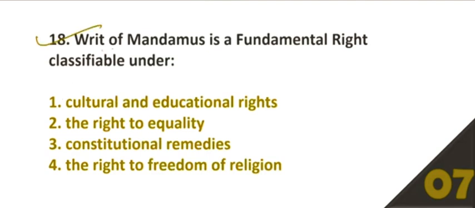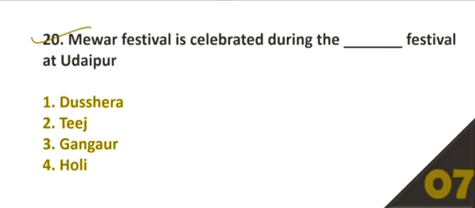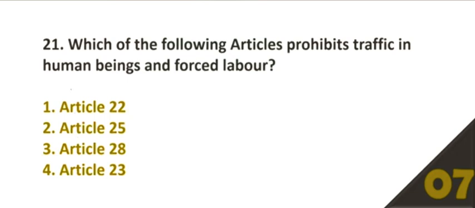Question number 18, writ of mandamus is a fundamental right classifiable under option number C, constitutional remedies. 19, which language is known as Italian of the East? Option number C, Telugu. 20, Mayor festival is celebrated during the dash festival of Udaipur at Udaipur. Option number 3, Gangor is the correct answer.